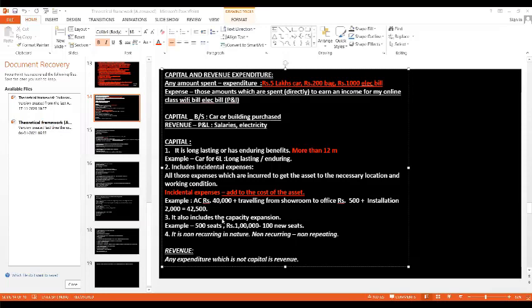The last point should not come first. You should not write non-recurring first. Whichever is relevant, only 2 points you need to give, but check which condition applies, in order. 1, after that 2, after that 3, and only after that 4, while you are answering. So is that clear, ma'am?